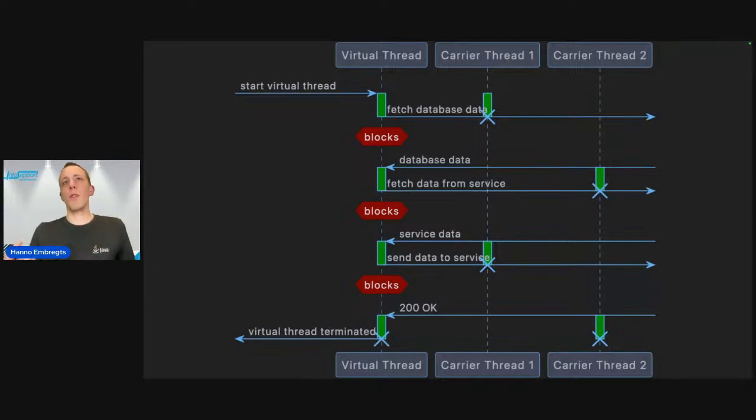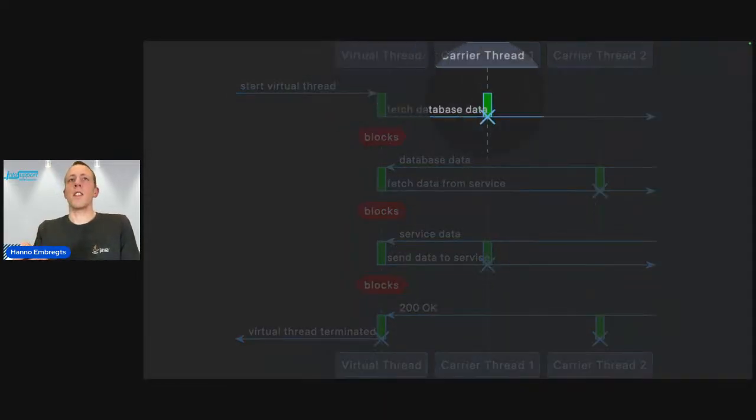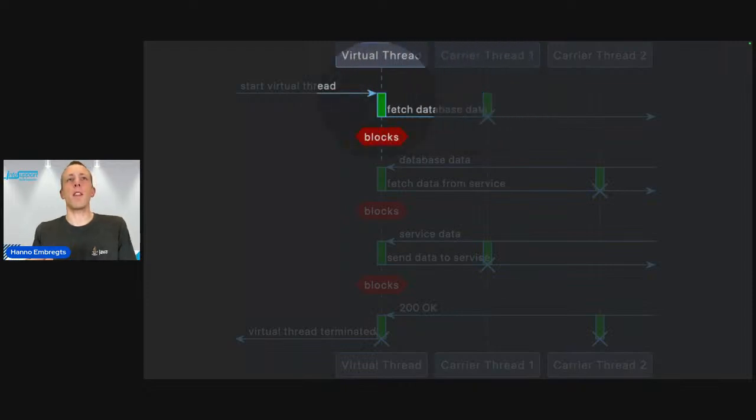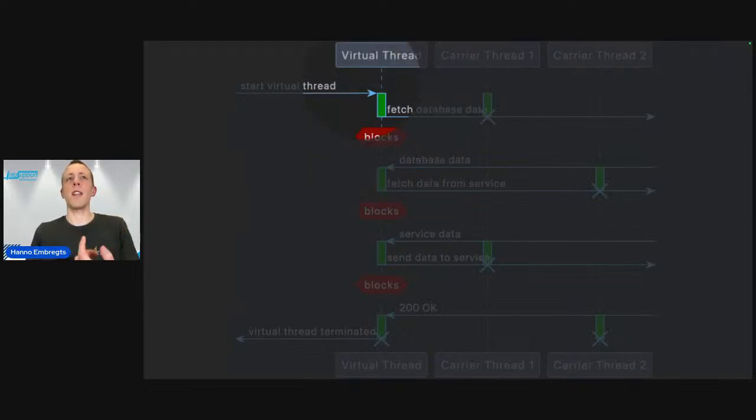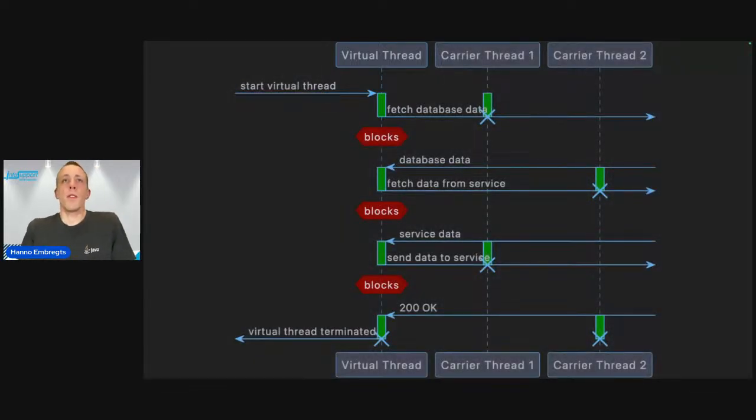If you put the actual carrier threads next to it, so the threads that the virtual thread is run on, what happens then in the operating system is they are only occupied for the time that the virtual thread is actually running something. Once the blocking stage in the virtual thread starts, the carrier thread is freed up, right? Because the logic that controls the blocking and waits for the database data can be put into the virtual thread entirely.